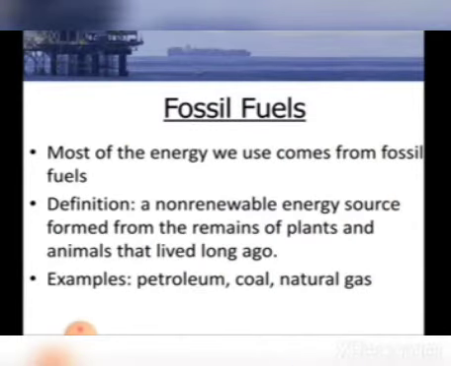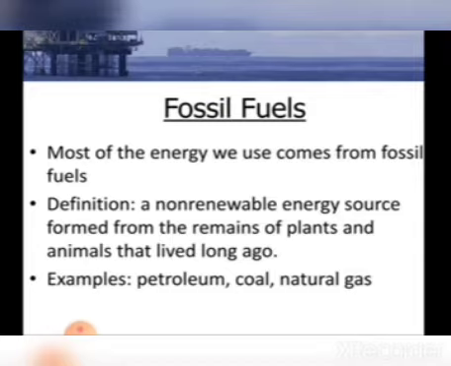Then, what do you mean by fossil fuels? Children, we already came to know from our last lesson that coal and petroleum are fossil fuels. Most of the energy we use comes from fossil fuels. Fossil fuels are non-renewable energy sources formed from the remains of plants and animals.